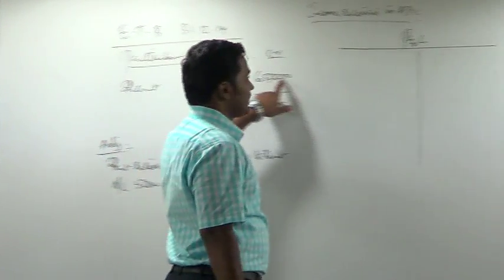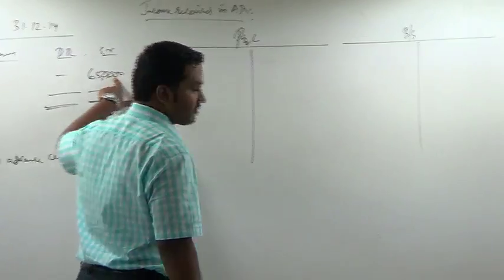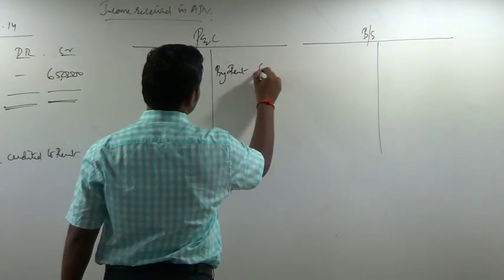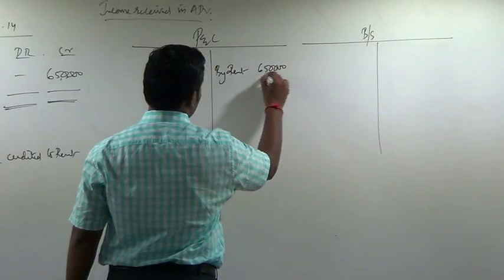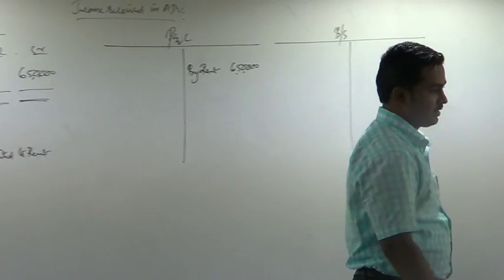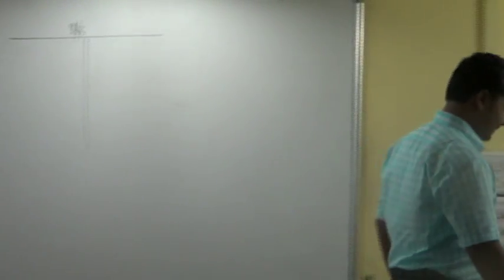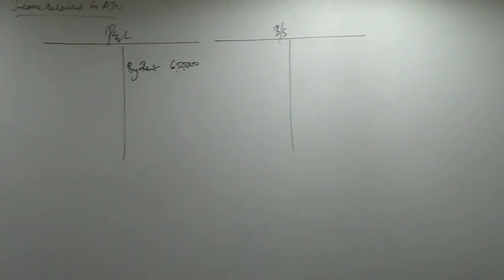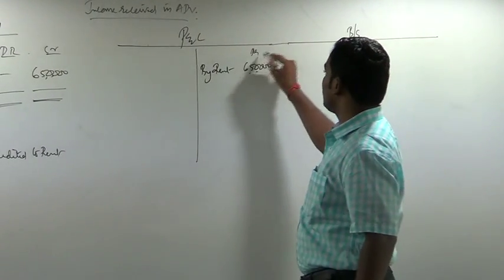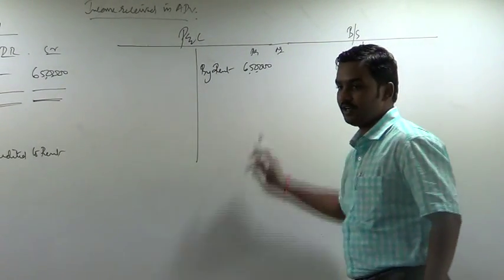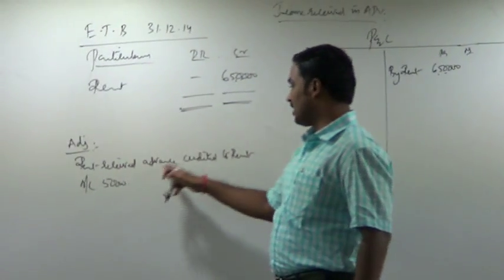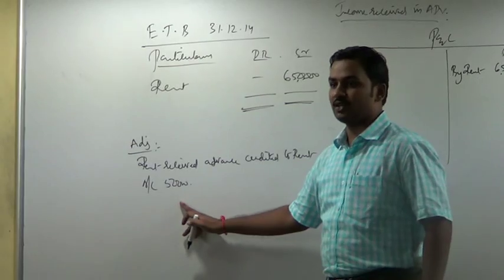Rent, showing a credit balance of 6,50,000. So right here, by rent, 6,50,000, in the inner column. Okay. Now what is the adjustment saying? Rent received in advance, credited to rent account, 50,000.